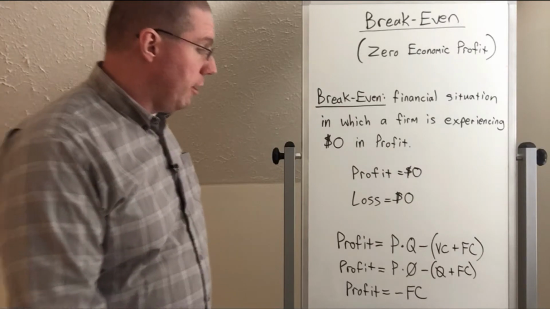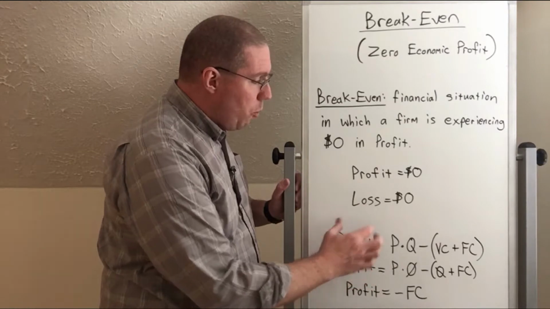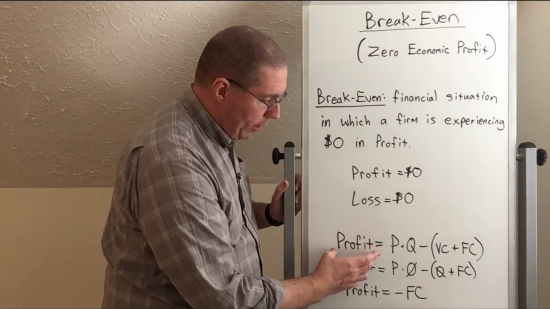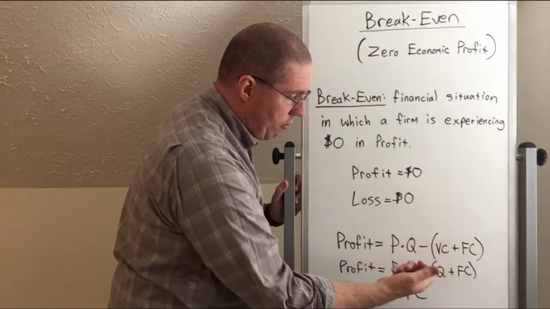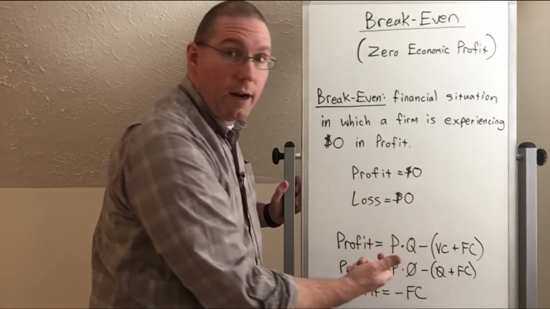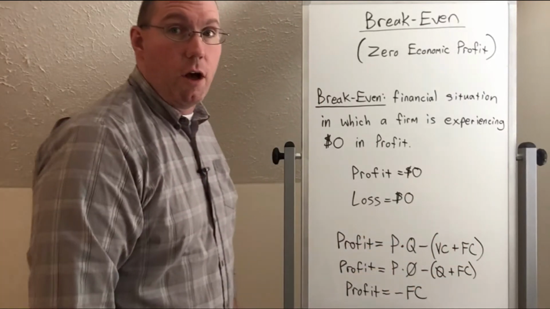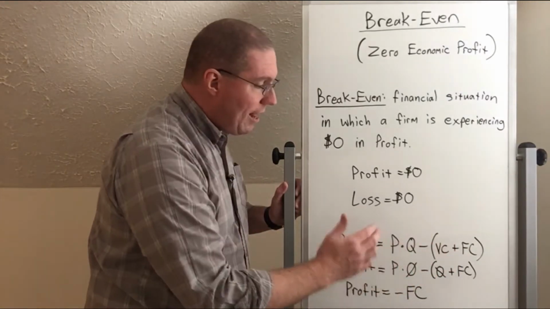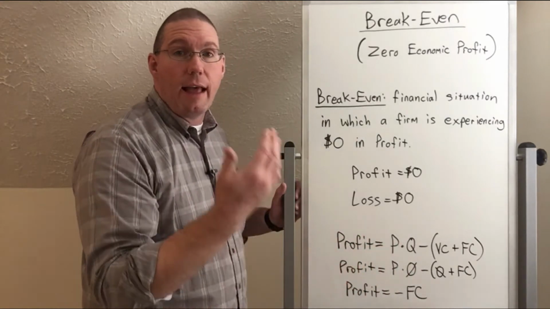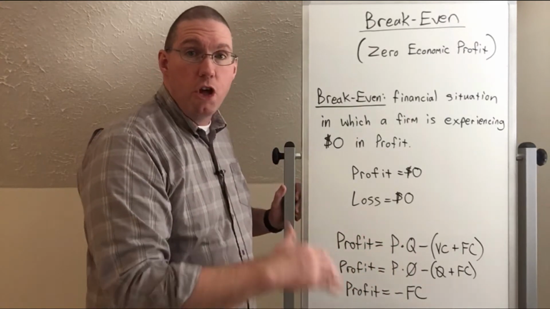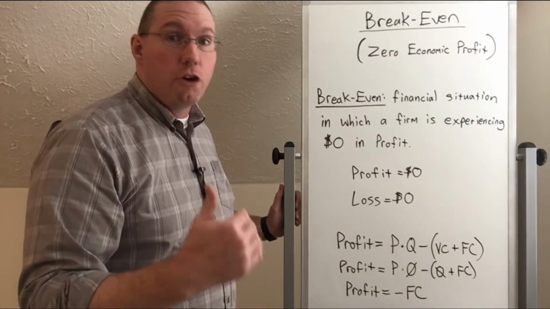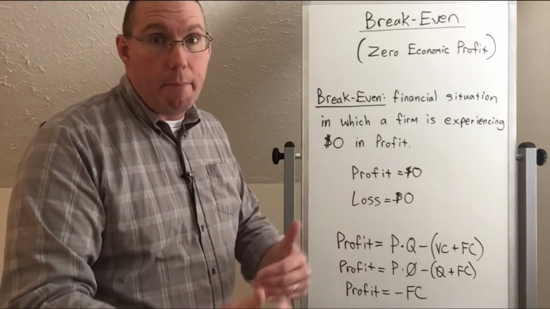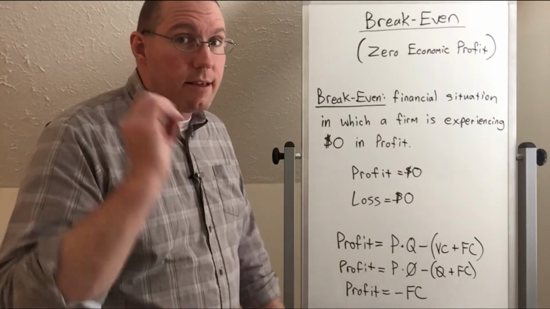Okay, so what I want to do here is look at why we have a loss before we break even. Here's our profit equation. It's total revenue minus total cost. Remember that total revenue is price times quantity. Total cost is variable cost plus fixed cost, right? So here's what I want to propose. What if the quantity is zero? Let's say at the very first day you open your business, you haven't made any sales yet, and you're not about to make any sales. You're going to get out there and try and sell, and you're hoping people will come in and buy your stuff. But right now, quantity is zero.